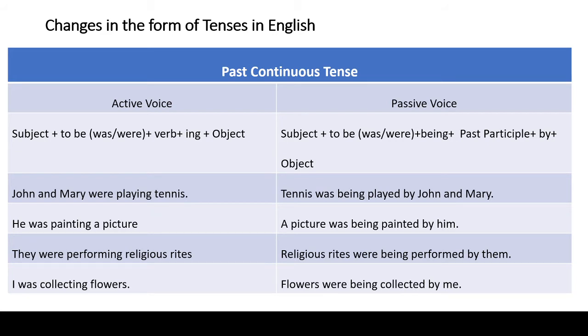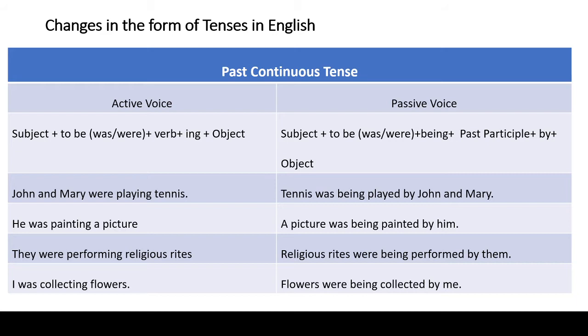After was we have to write being. It will be followed by past participle of the main verb, that is played. After that we have to write by, and then subject. John and Mary is a proper noun, so there would not be any change in it. So the correct answer is tennis was being played by John and Mary.